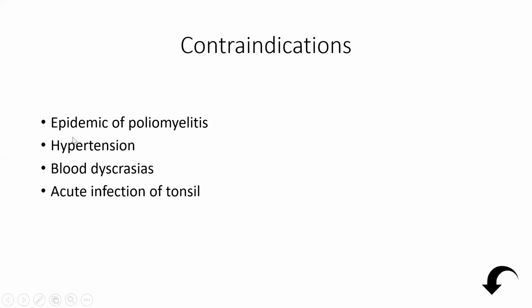Then, if the patient is hypertensive or is having any bleeding disorder, any factor deficiency, or any leukemia, hemophilia, then tonsillectomy should be avoided. And if the patient is having an acute infection of the tonsil, then also tonsillectomy should be avoided, because during an acute attack, the tissue is more fragile and more vascular, so chances of bleeding are more. So all these lower three are relative contraindications. Once these conditions improve, then tonsillectomy can be done. But poliomyelitis is an absolute contraindication. So these are some of the contraindications of tonsillectomy.